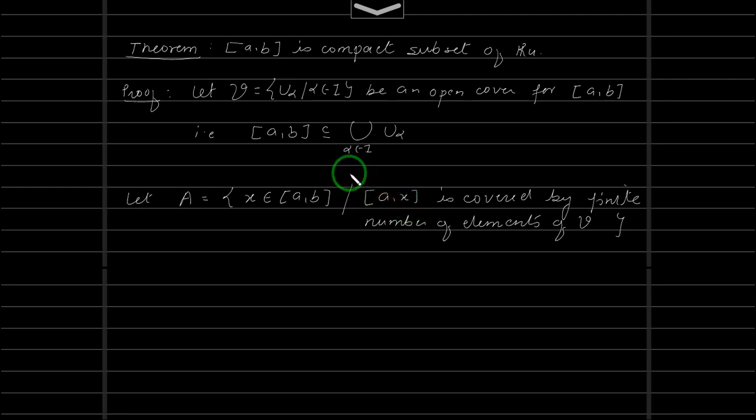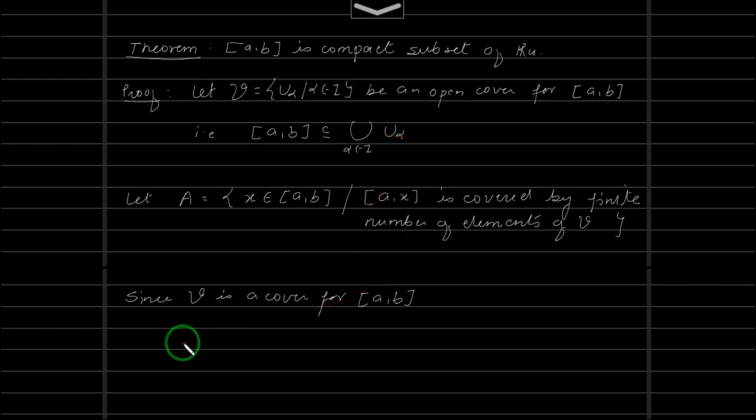Okay, and to show that, let us first prove that this A is non-empty. So now since this V is a cover for [a, b], that means a will be in one of these sets, that means there exists some alpha_a such that a belongs to U_alpha_a.